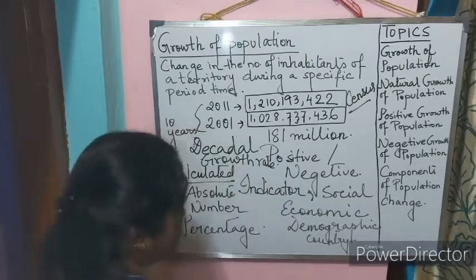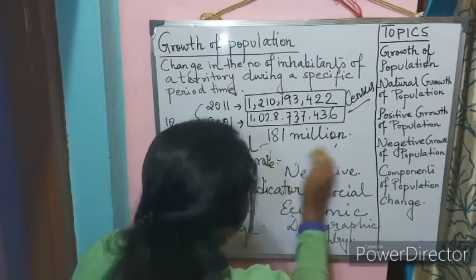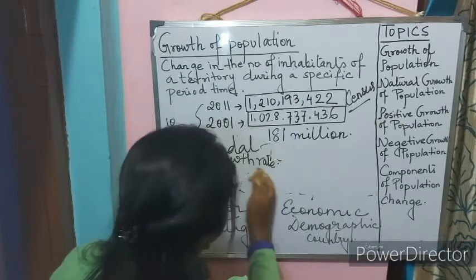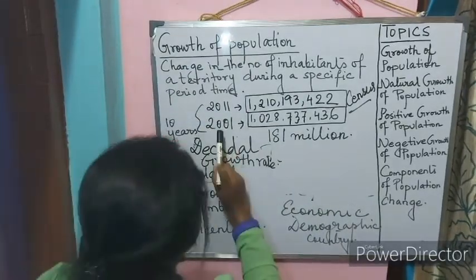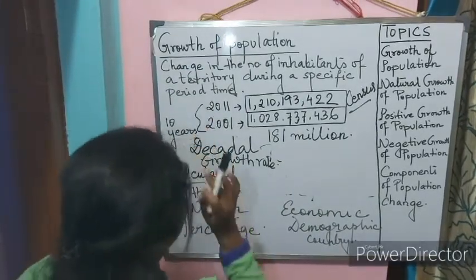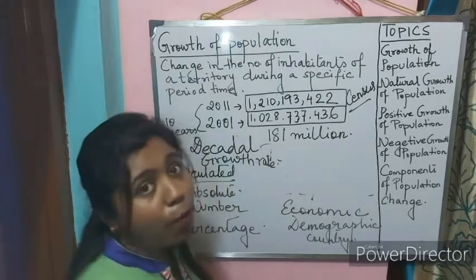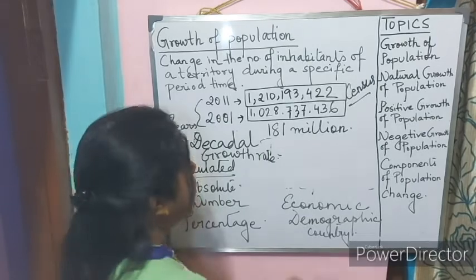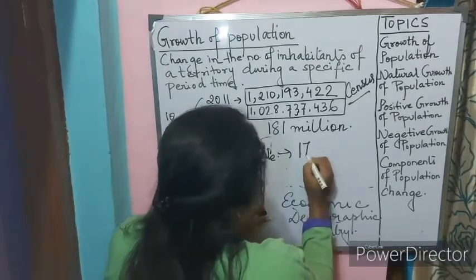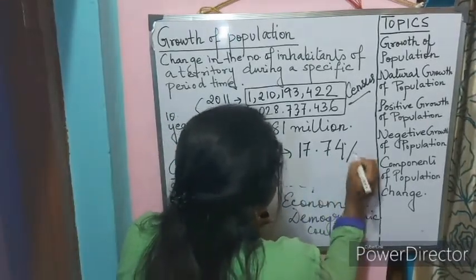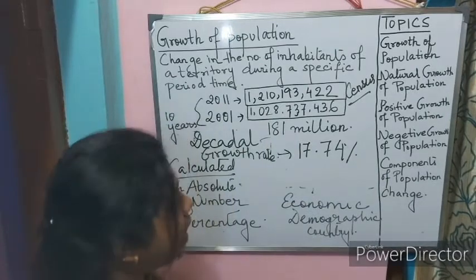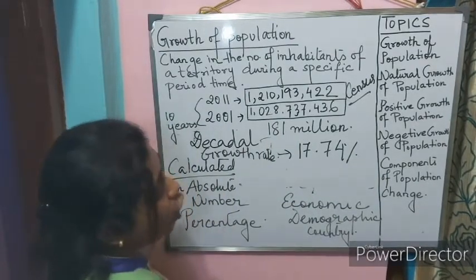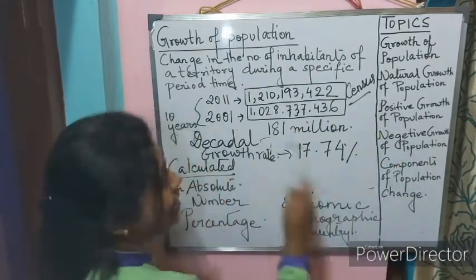Decadal growth rate means, from a decade, for example from 2001 to 2011, what is the increase in population? According to the census of 2011, the decadal growth rate is 17.74%. Clear? Okay, now let us go ahead with the other concept of growth of population, that is natural growth of population.